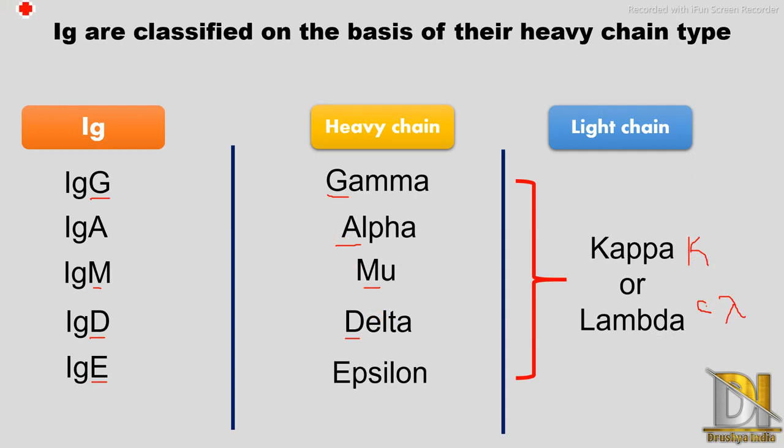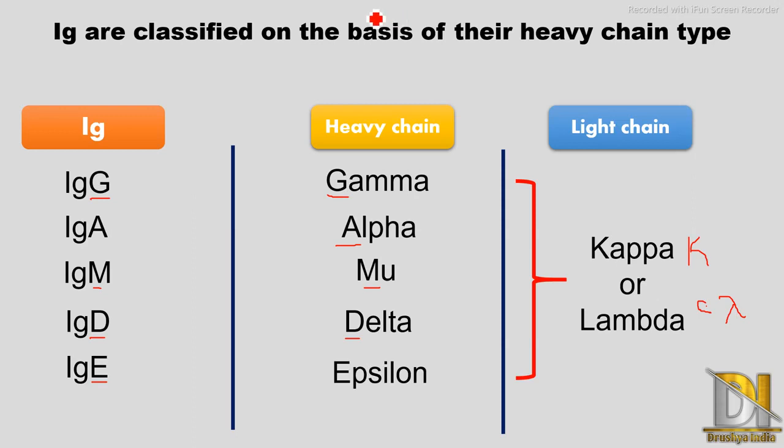First is IgG, heavy chain will be gamma. IgA heavy chain will be alpha. Then IgM heavy chain will be mu. Then IgD heavy chain will be delta. Then IgE heavy chain will be epsilon, and all the 5 will have the same light chain, either kappa or lambda.